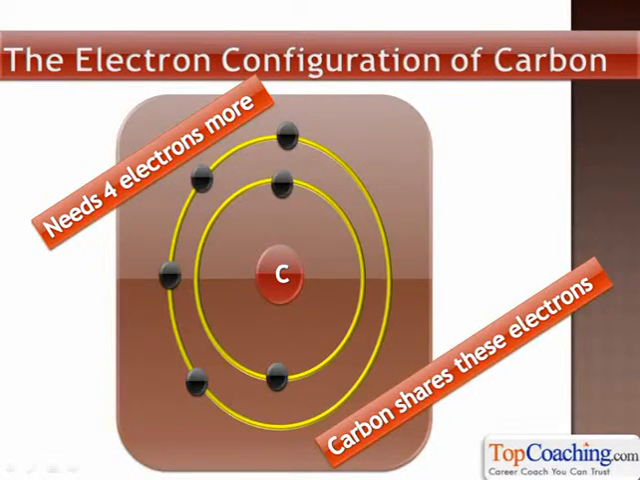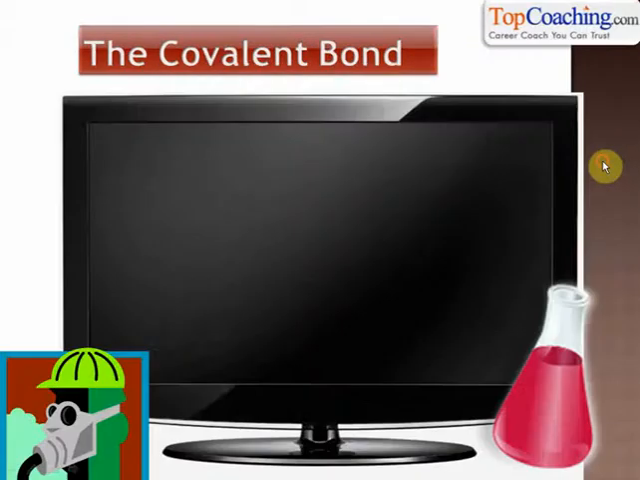Understood? It forms covalent bonds. Let's understand how carbon forms covalent bonds. Now, before understanding how carbon forms covalent bonds, however, let's understand what a covalent bond is in the first place. Then we can study in detail how carbon forms covalent bonds with different atoms.